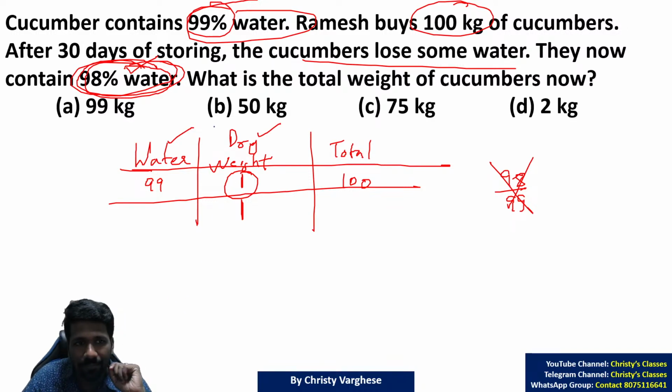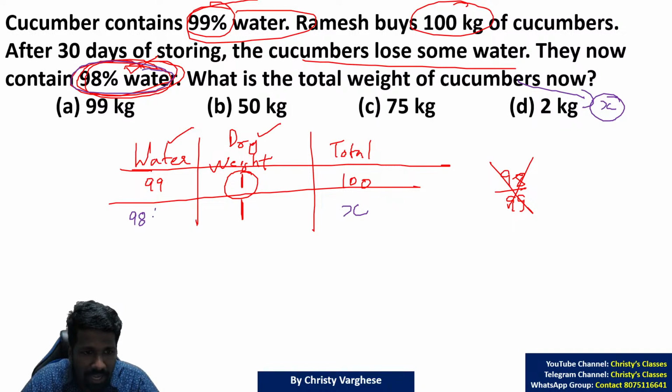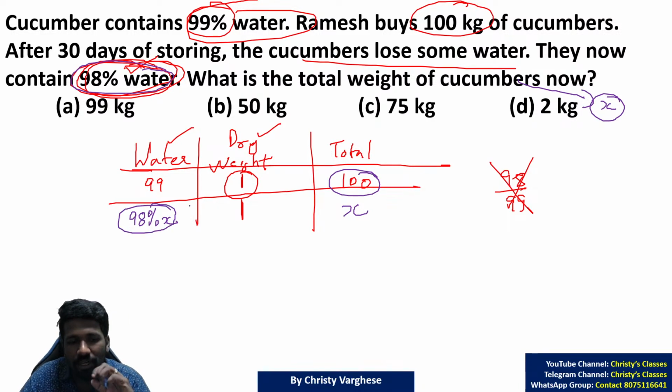This is the reason. When it says 98% water, the total weight is our unknown. Let the total weight of the cucumber be X. So 98% water means 98% of X is water, not 98% of 100. 100 was the initial weight of the cucumber. So now it is 98% of X.